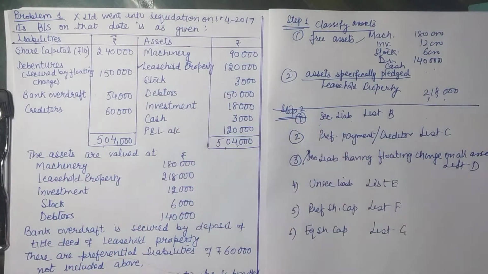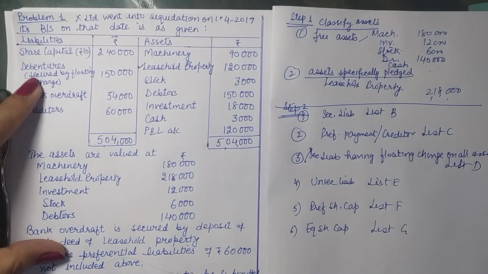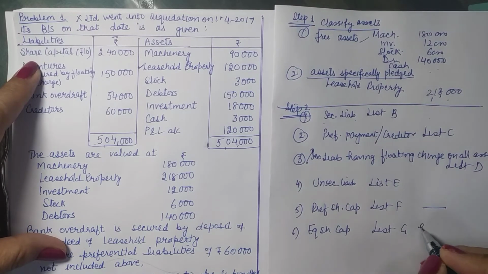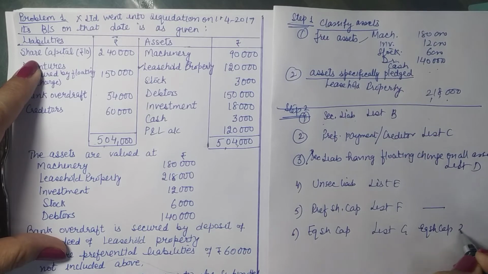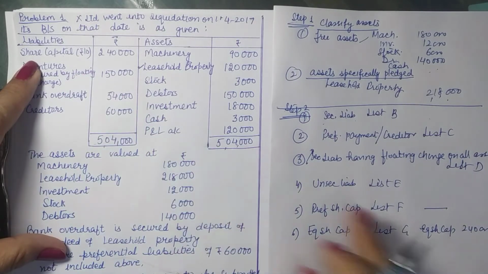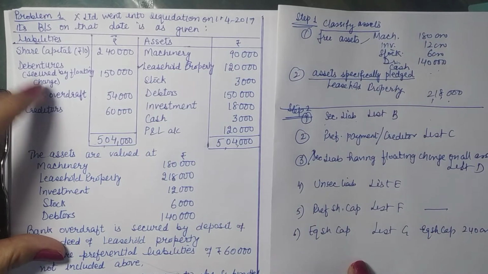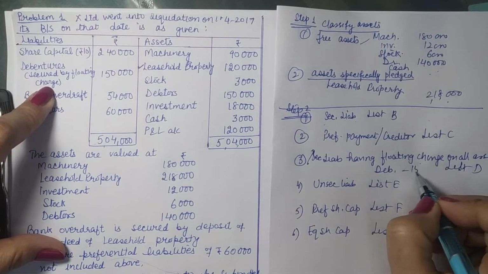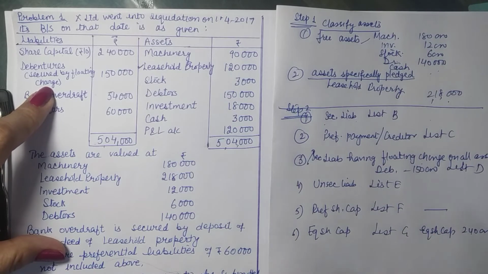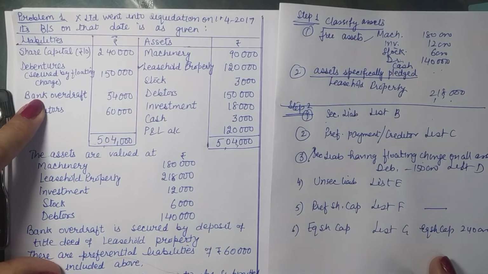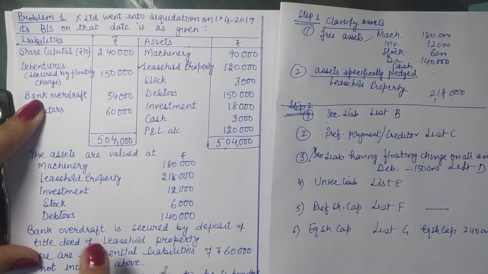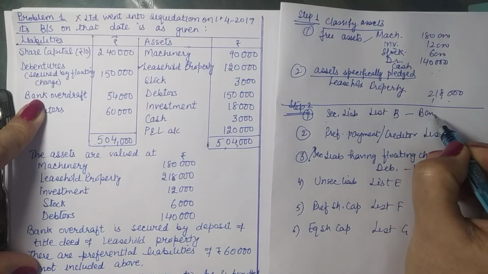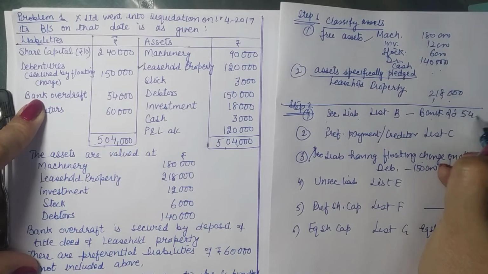Now put all the liabilities here. Debentures. So share capital will qualify here. Preference capital is not here. So this is equity share capital, right? So it will qualify here. It is ranking here. Debentures secured by floating charge. So debentures will rank here. 1,50,000. Just put everything. It will make our job easier. Bank overdraft, here it is not written, but we are given that it has a security of the leasehold property. So bank overdraft is coming here, 54,000.